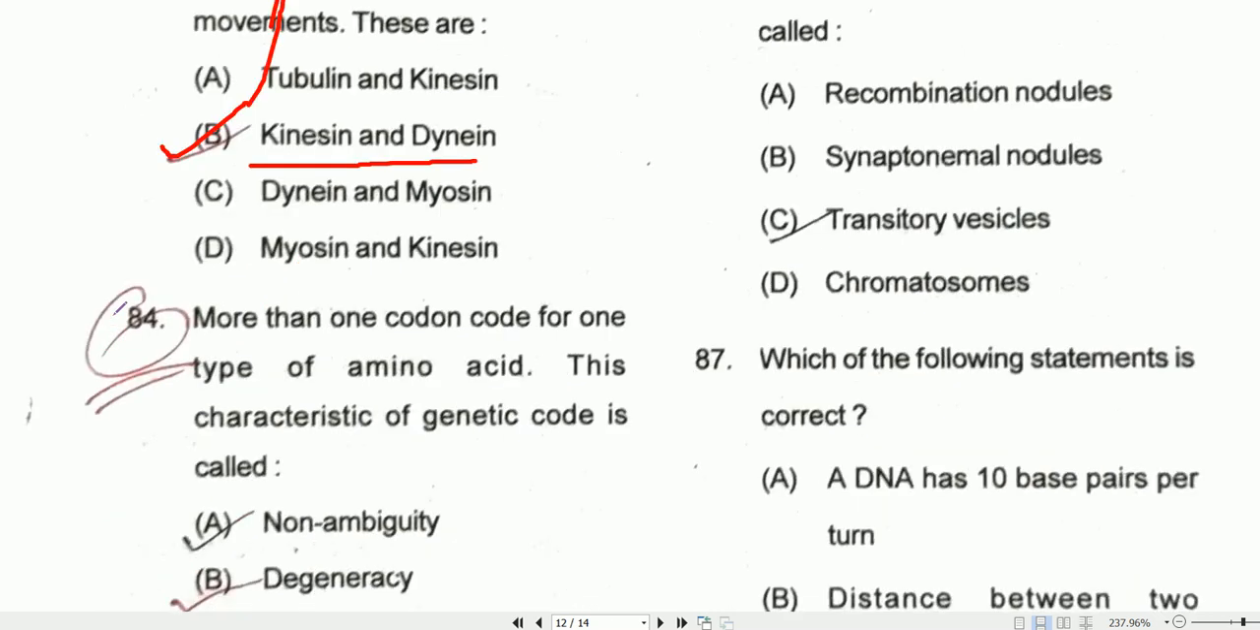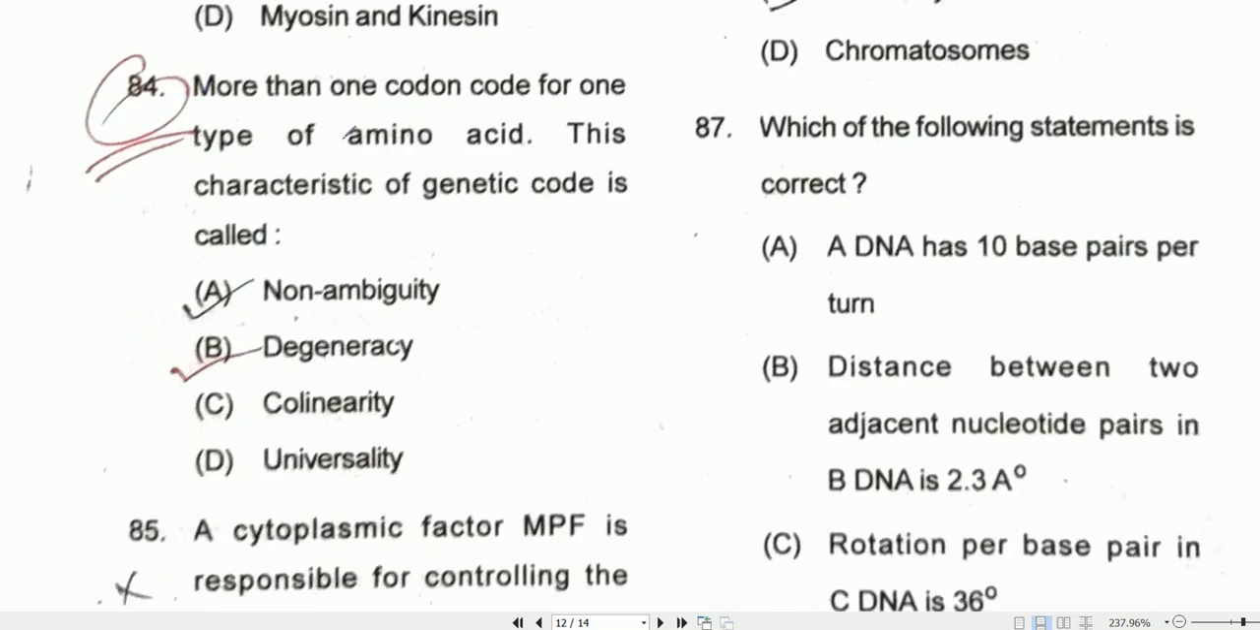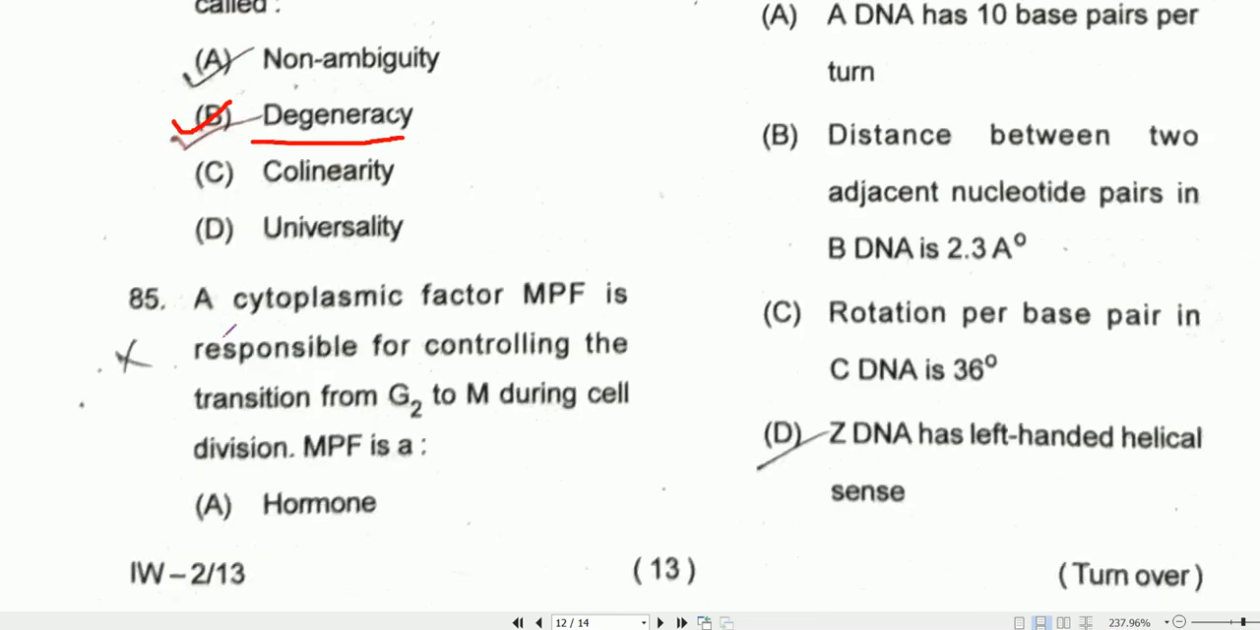Sorry. Question number 84. More than one codon codes for one type of amino acid. This characteristic of the genetic code is the degeneracy of the genetic code, where one amino acid will be coded by more than one codon. Sorry for the inconvenience. So coming to question number 85.